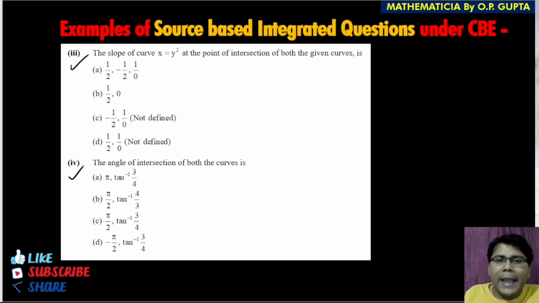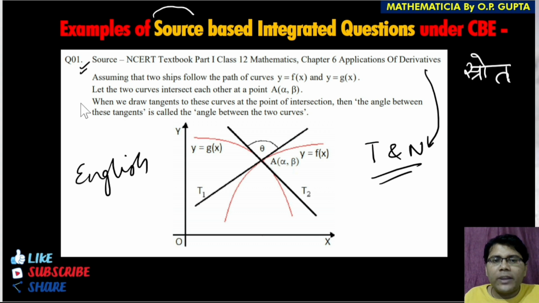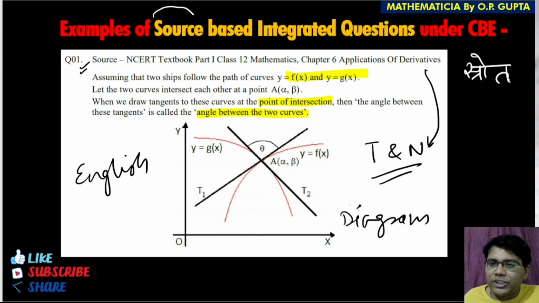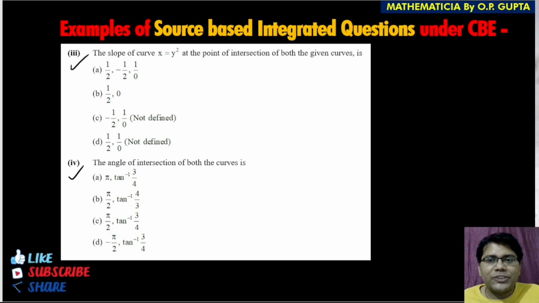If you go back and read here, they are giving you information about the point of intersection of the curves and about the angle between two curves. They are also giving you a diagram to have a clear idea about the situation they are explaining in the passage, right? So this is what is called source based integrated questions. Such types of questions need to be practiced more, so that you are all familiar with case study type questions, MCQ type questions, and source based integrated questions.